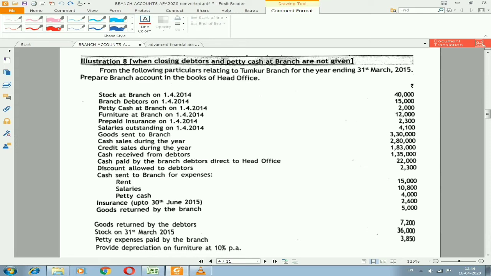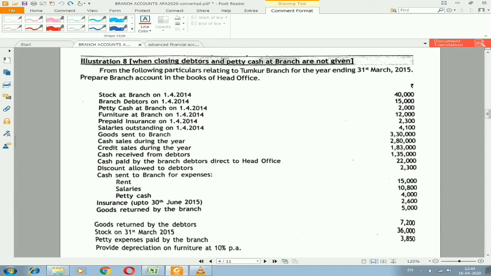branch debtors on 1/4/2014, petty cash at branch on 1/4/2014, and furniture at branch on 1/4/2014, and prepaid insurance, salaries outstanding, goods sent to branch, cash sales during the year, credit sales during the year, cash received from debtors, cash paid by the branch debtors direct to the head office, discount allowed to debtors, cash sent to branch for expenses, rent, whatever the expenditures they have given, that is rent, salaries, petty cash, as well as insurance. Next, goods returned by the branch, goods returned by the debtors, stock on 31st March 2015, petty expenses paid by the branch, as well as provide depreciation on furniture at 10% per annum. So this is the problem we have here.